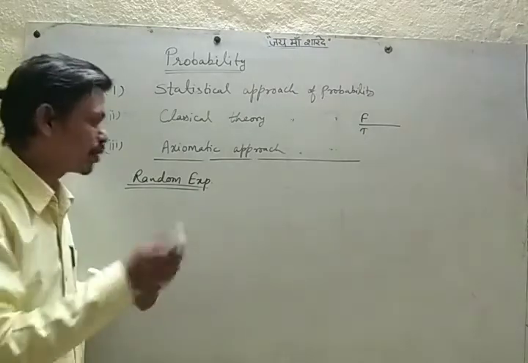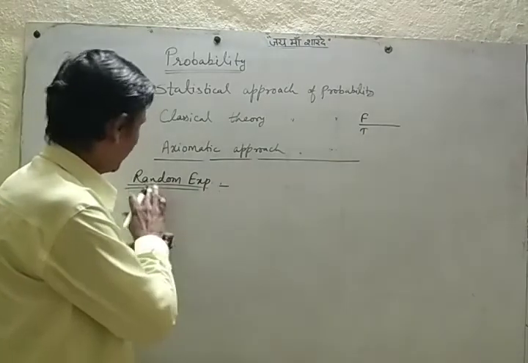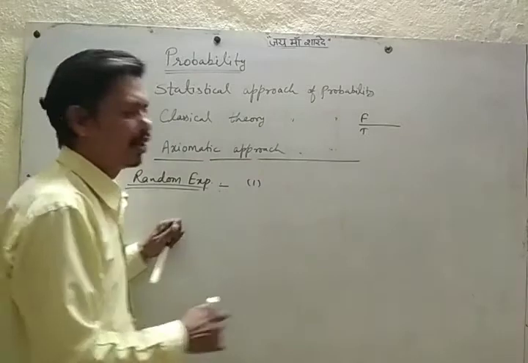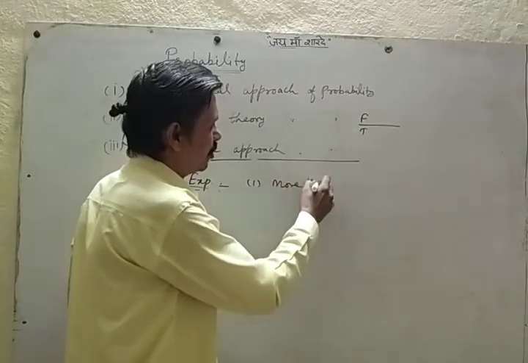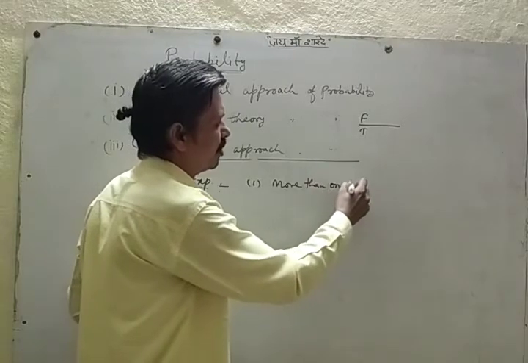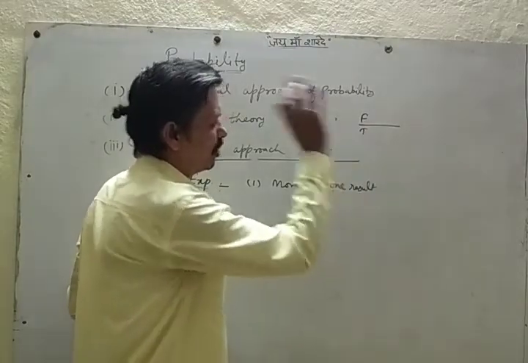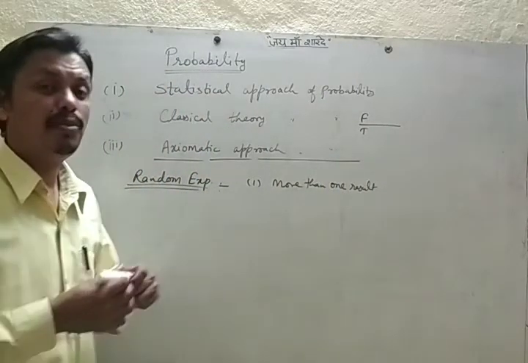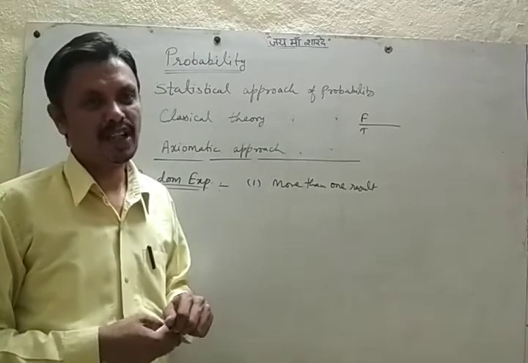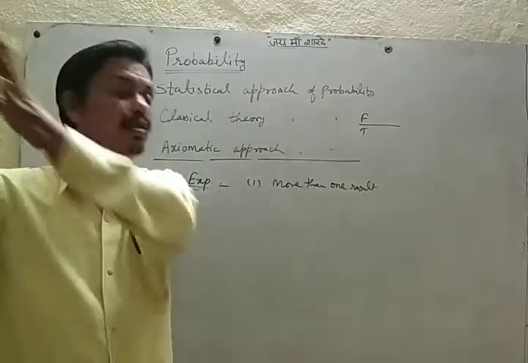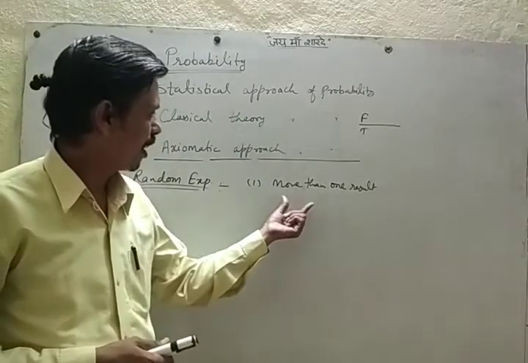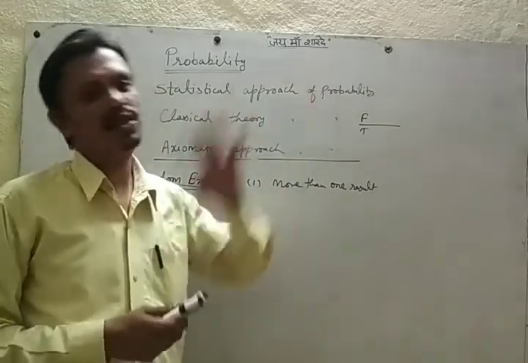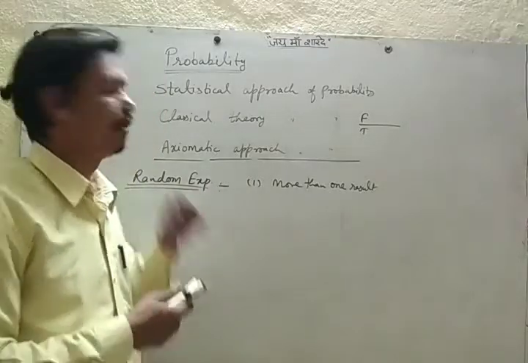So for any experiment to be a random experiment, two things should be there. It should have more than one result. There should be more than one possibility, what will happen. If we have more than one possibility, then it can be a random experiment.